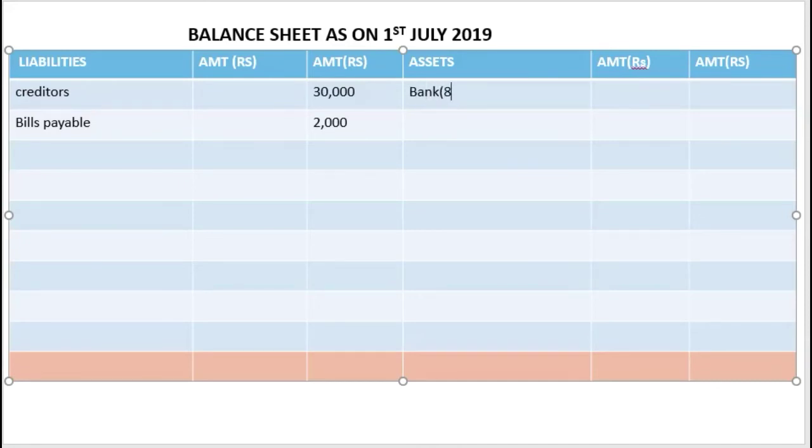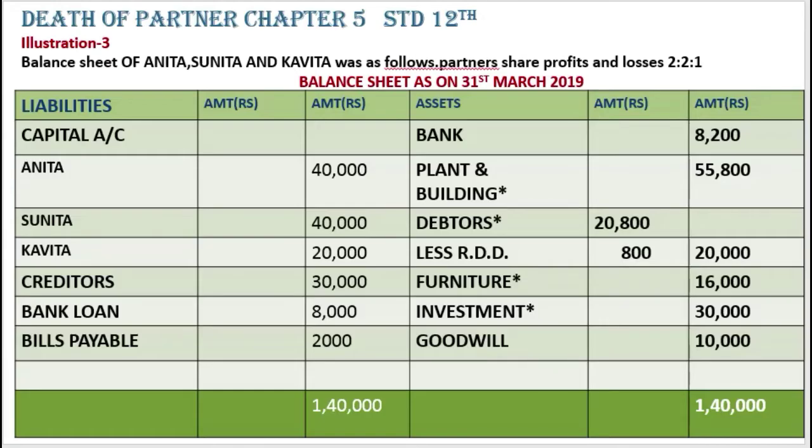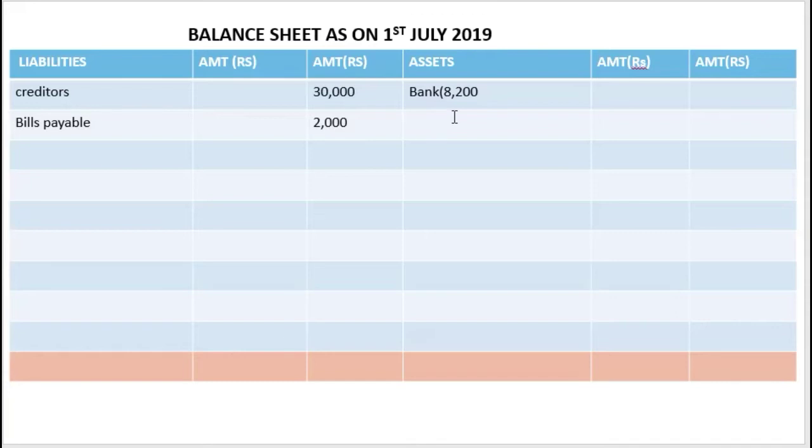Bank, how much is it? 8,200 given, isn't it? And plant and building 55,800. Plant and building, we'll write it in the inner column.